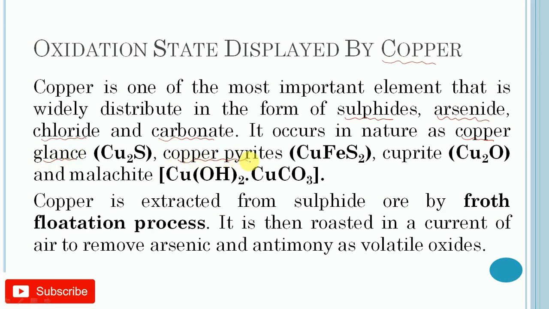copper pyrites, cuprite and malachite. These are the chief ores of copper metal. Copper is extracted from sulfide ore by the flotation process. It is then roasted in a current of air to remove arsenic and antimony as volatile oxides.